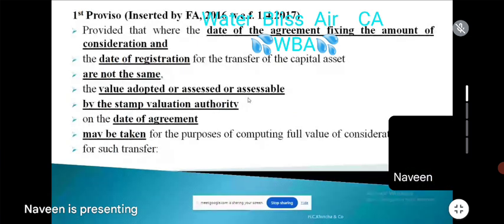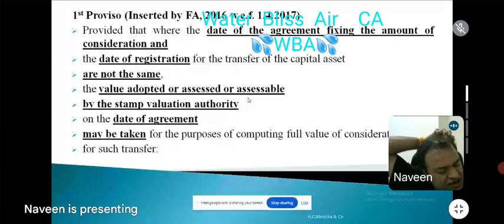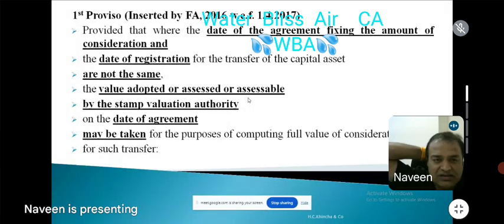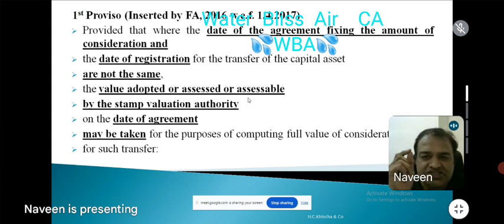What is the first proviso? This first proviso is inserted with effect from 1st April 17 by Finance Act 2016. Now understand carefully various issues also, and if you have any question, ask, don't worry. What is the first proviso? Effective from 1st April 16, Finance Act 16, effective from 1st April 17, assessment year 17 onwards. Now, if I were to enter into a sale agreement with Mr. Chetan for purchase of property, understand carefully.